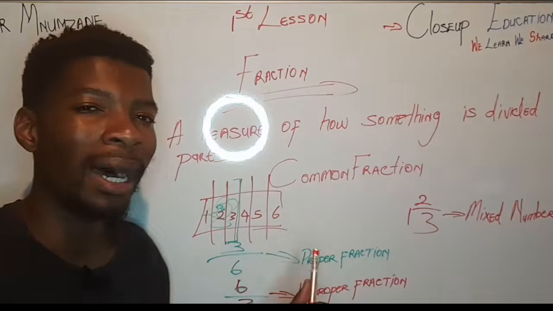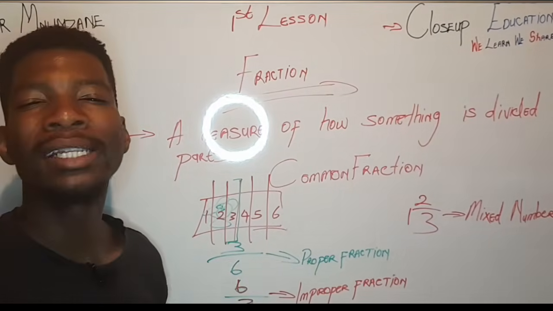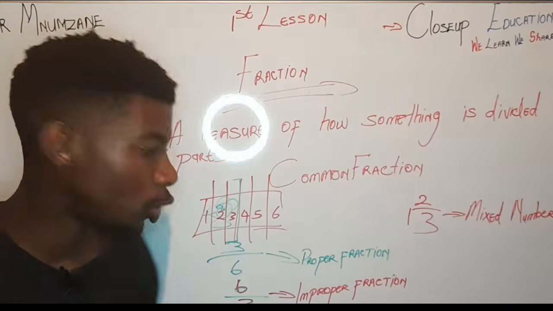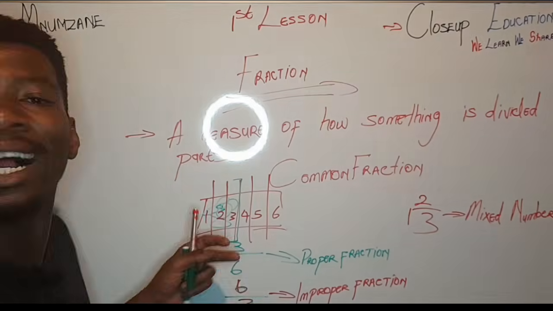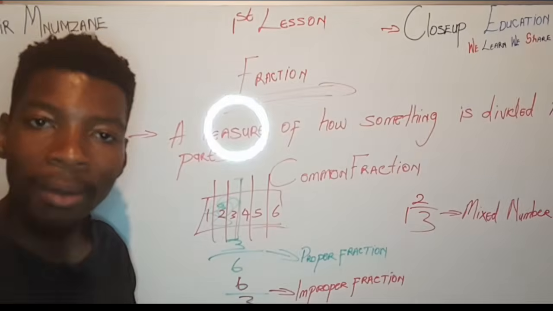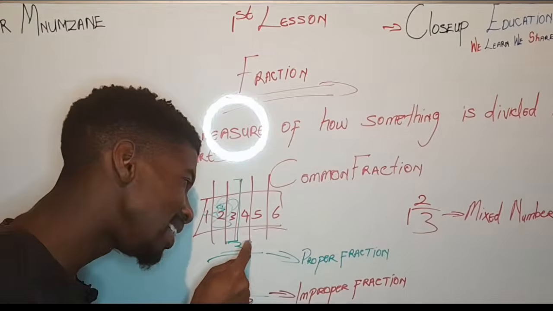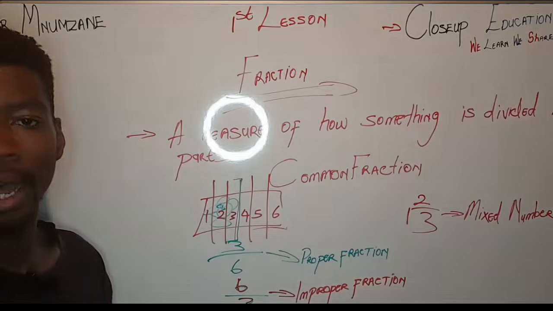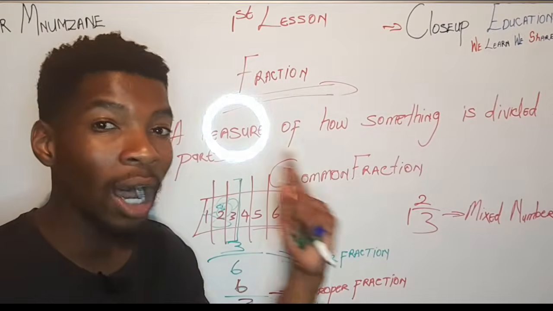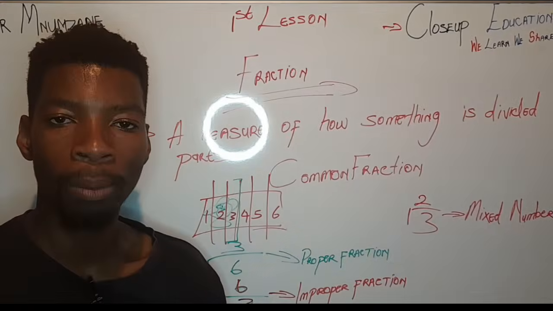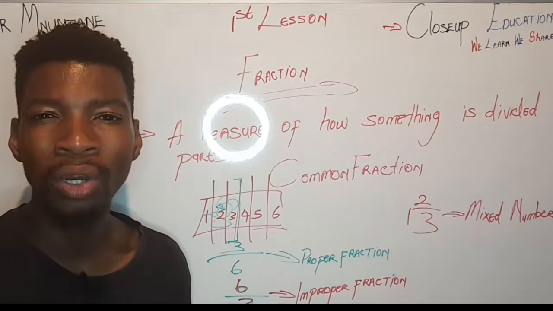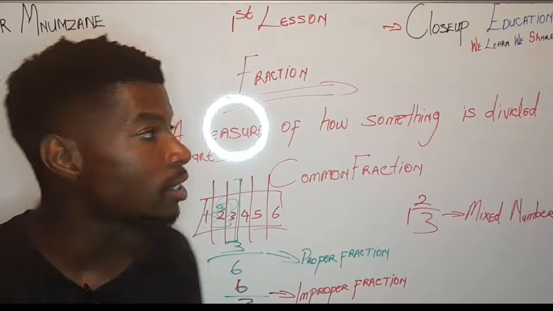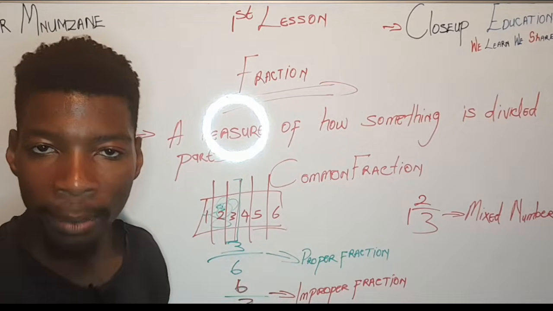So how will you remember what is proper and what is improper? A mother can carry the child. The mother is much bigger than the child. The mother can carry the child. That is a proper fraction. But the child can never carry the mother. That is an improper fraction. That's how you remember proper and improper fractions. So let's continue. I'm a matriculant and I want to reach my percentages, but I can't reach my percentages when you haven't understood my fractions.